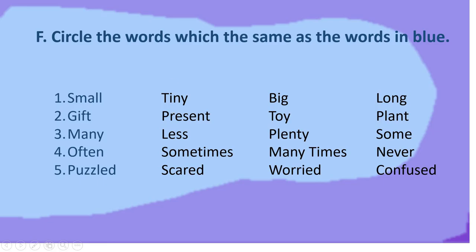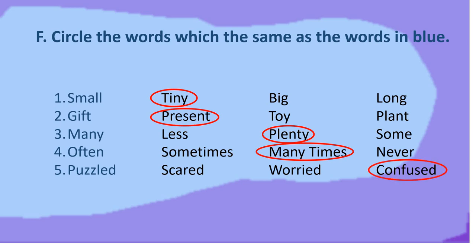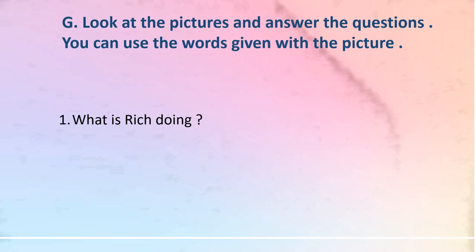Okay. Now F part. Circle the words which have the same meaning as the words in blue. See here, these words are in blue. Small, gift, many, often and puzzled. And in front of each of these blue words, 3 choices are given to you. 3 more words are given to you. You have to circle the correct word, which is the correct answer. Okay, like small is equal to tiny. Gift means present. Many means plenty. Often means many times. And last is puzzled. Puzzled means confused.